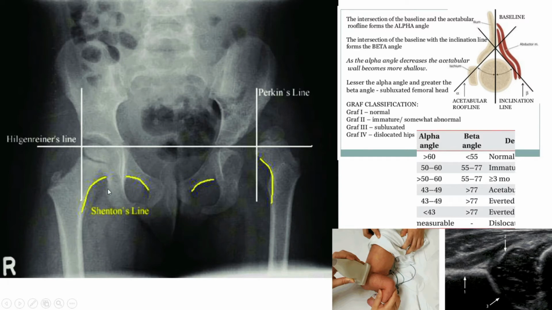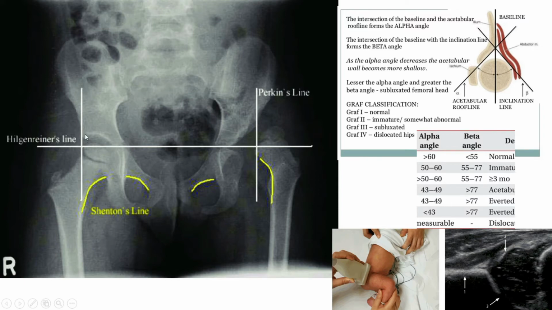So these three lines will help you to easily assess a case of developmental dysplasia of the hip. Along with that, you can assess the congruity of the femoral head. See, this congruity is so good, but due to dislocation the congruity is less.